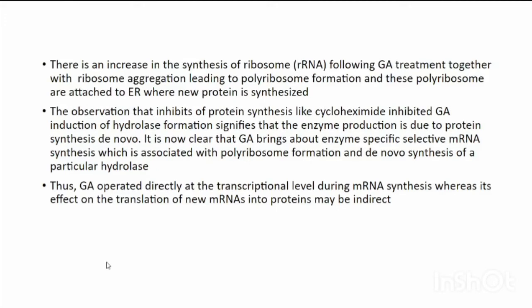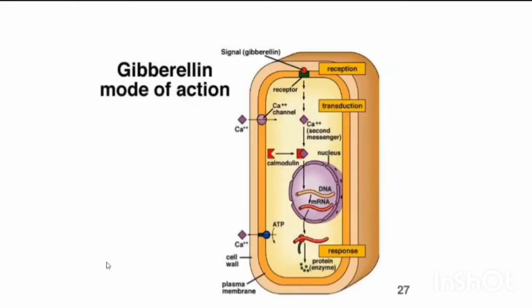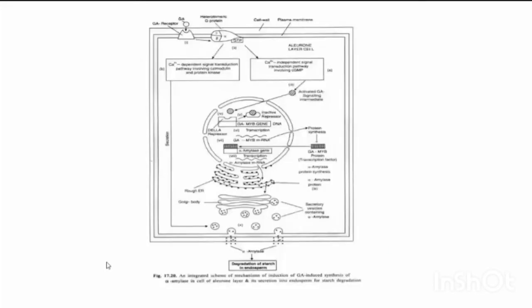It is now clear that GA brings about enzyme-specific selective mRNA synthesis, which is associated with polyribosome formation and de novo synthesis of particular hydrolases. Thus, GA operates directly at the transcriptional level during mRNA synthesis, whereas its effect on the translation of new mRNA into proteins may be indirect. This is the mode of action of gibberellins diagram. It is the mechanism of induction by gibberellin.